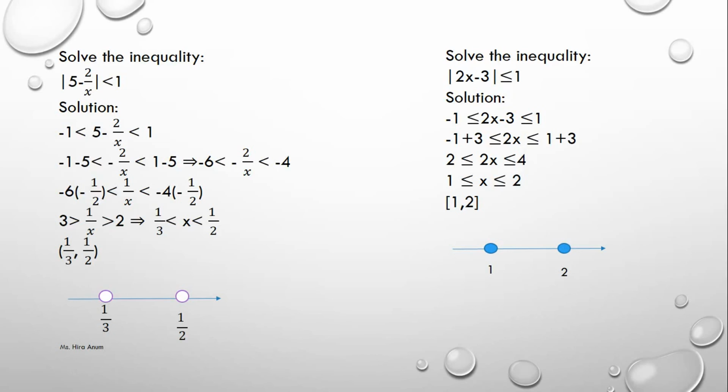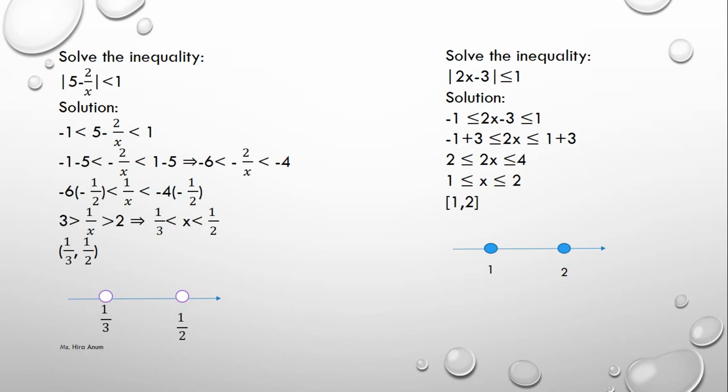It becomes minus 1 minus 5 less than minus 2 over x less than 1 minus 5, which becomes minus 6 less than minus 2 over x less than minus 4.